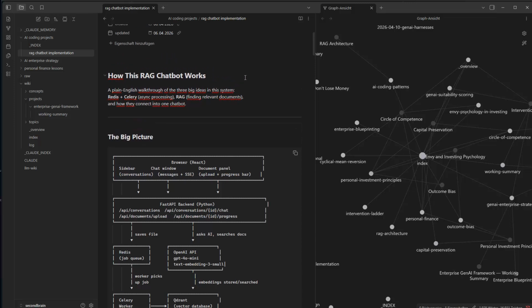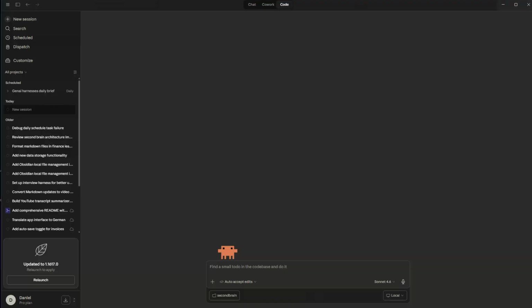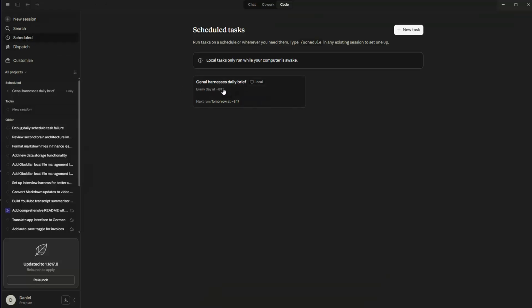So the idea is the following, as I said. It is a second brain from the idea, but it's also a wiki. Meaning, what I did was, within Claude Code in here, I fed it the idea from Andrej Karpathy, from this GitHub repo, and then I created my second brain. And now Claude is able to ingest on a daily schedule, because I'm also using scheduled tasks, like this one here, for instance, the Gen AI Harness Daily Brief, and it feeds new ideas and new information into this brain. Then it gives me a ping, so to speak, and tells me exactly what it found and whether this is of interest to me, and then I can decide whether I want to store this in the wiki folder itself.